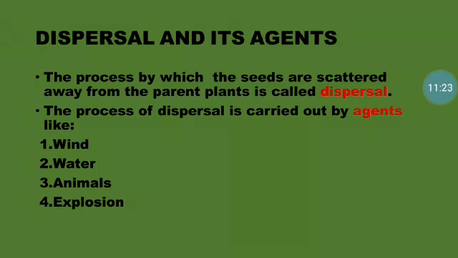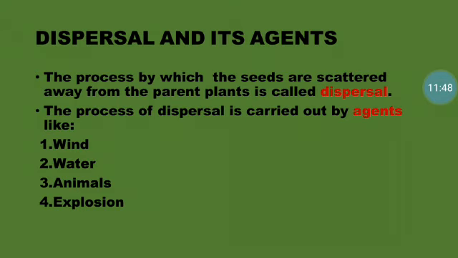So this process by which the seeds are scattered away from the parent plant is called dispersal, children. Dispersal means very simply, the seeds produced by the parent plant are scattered or spread at different places, and that is only called dispersal.